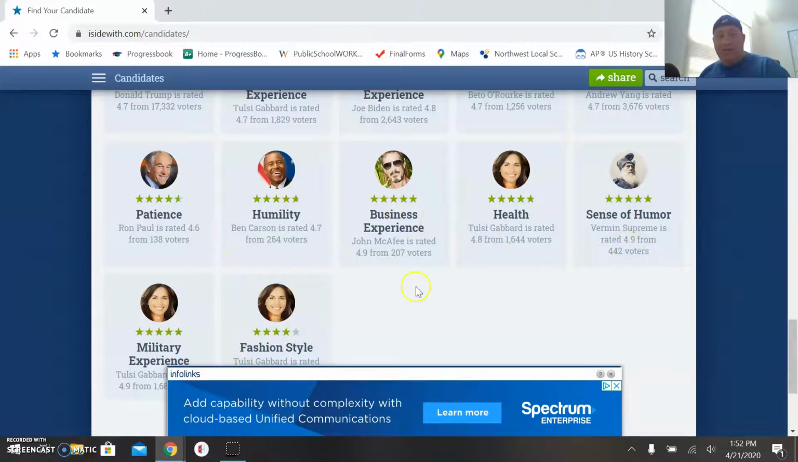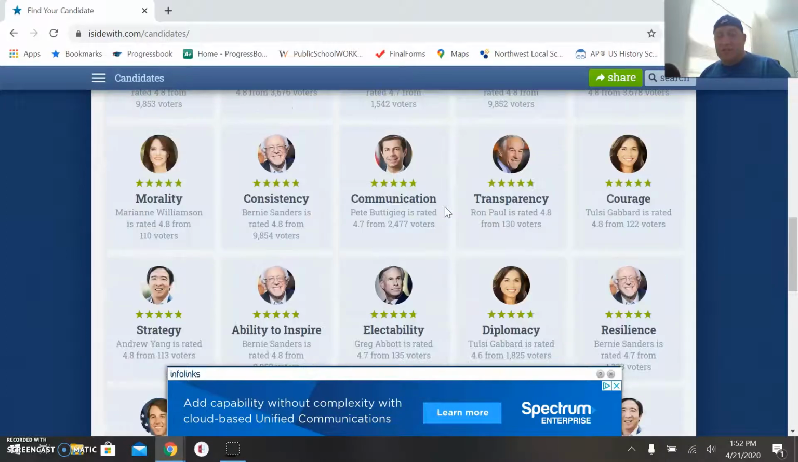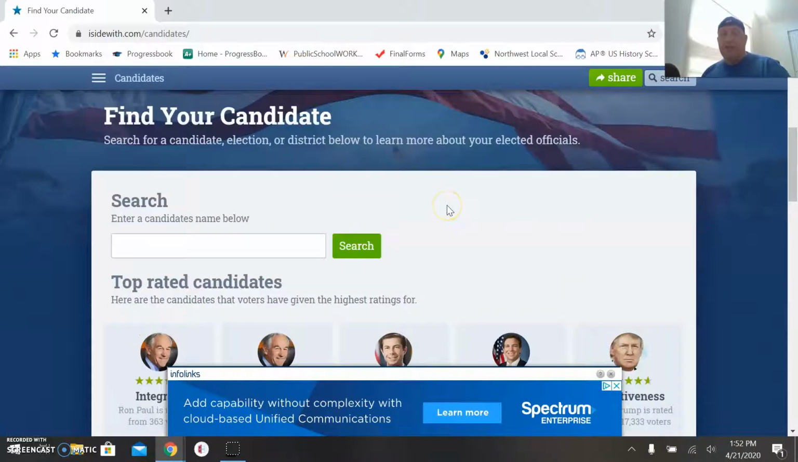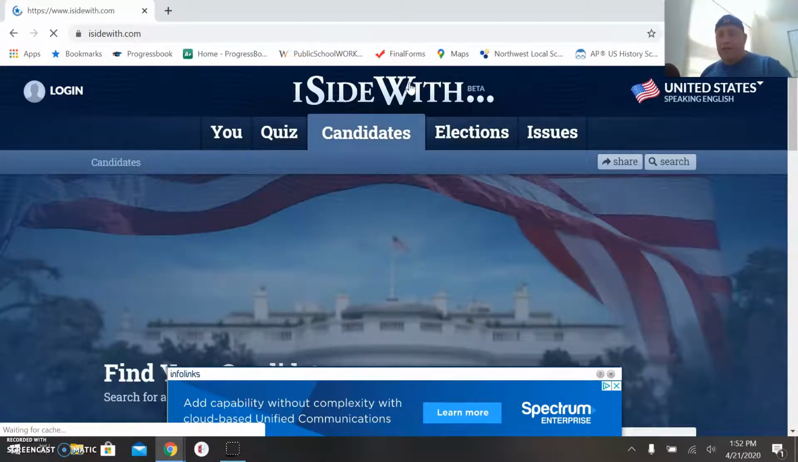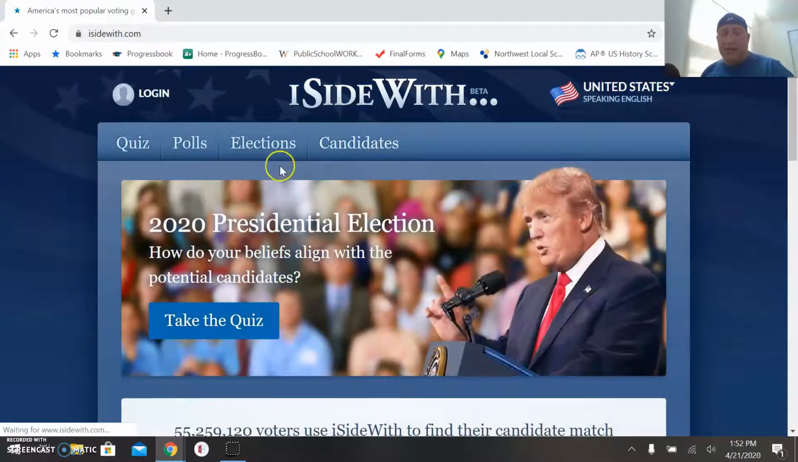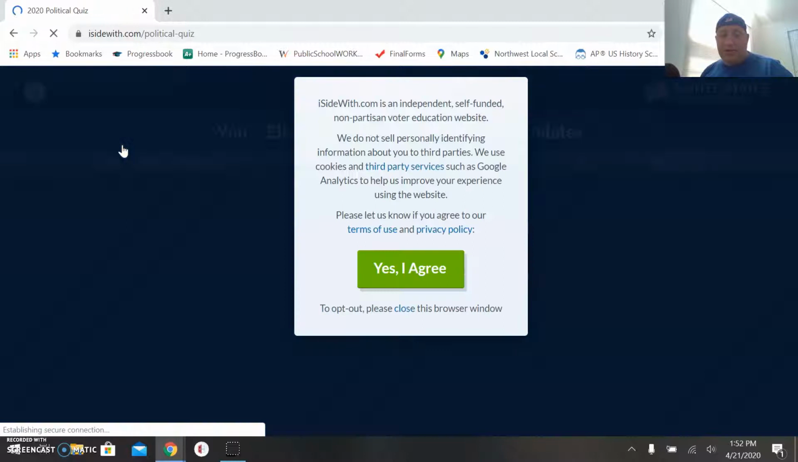Meanwhile, other people have different levels of experience in these different areas. You can look for political heroes by utilizing this site as well. So again, you can look at iSide in a multitude of different ways, and you can take the quizzes. Okay, there are a multitude of different quizzes that you can take.